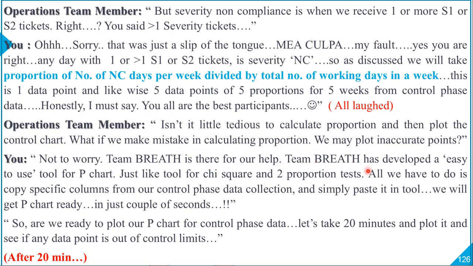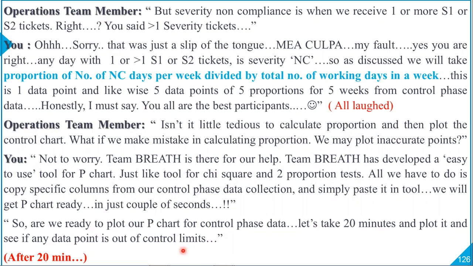Team Braid has developed an easy-to-use tool for the P chart, just like the tool for chi-square and the two proportion test. All we have to do is copy specific columns from our control phase data collection and simply paste them in the tool. We will get the P chart ready in just a couple of seconds. So are we ready to plot our P chart for control phase data? Let's take 20 minutes and plot it and see if any data is out of the control limits.